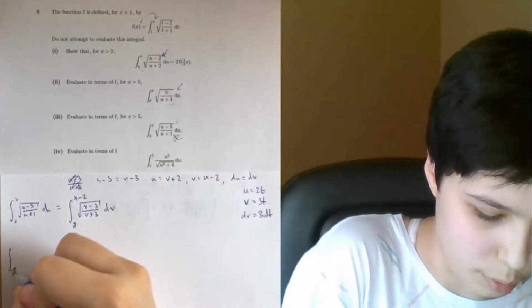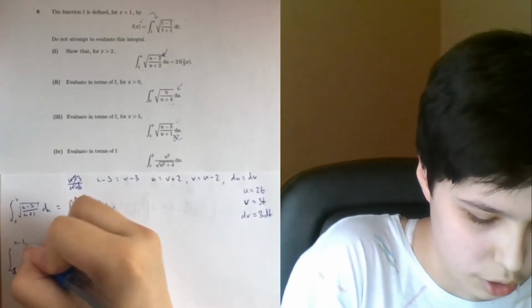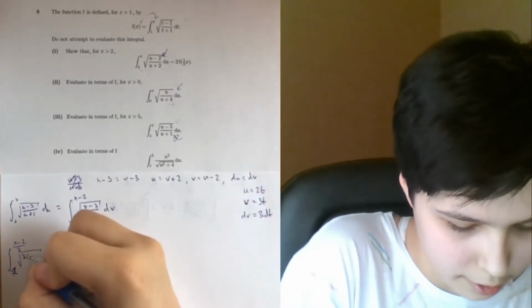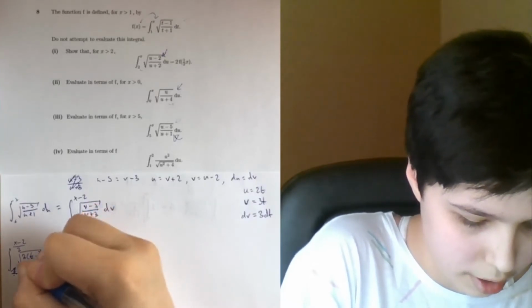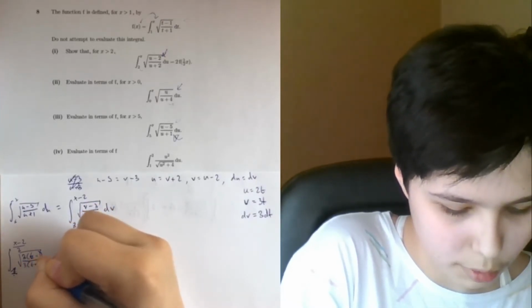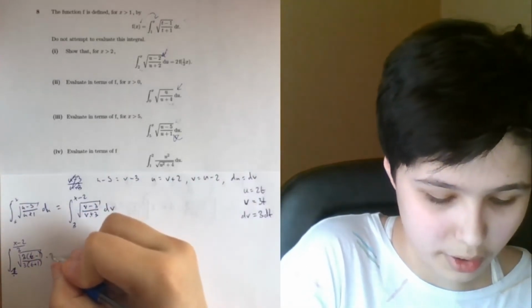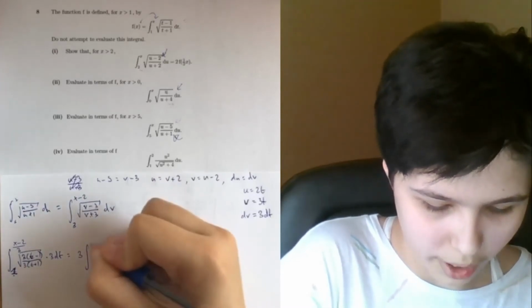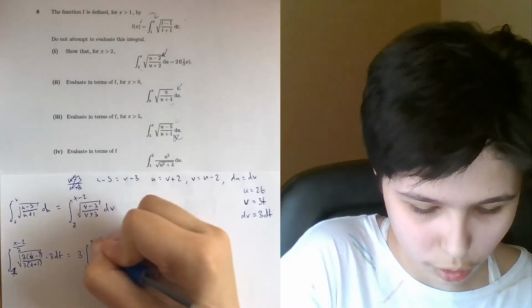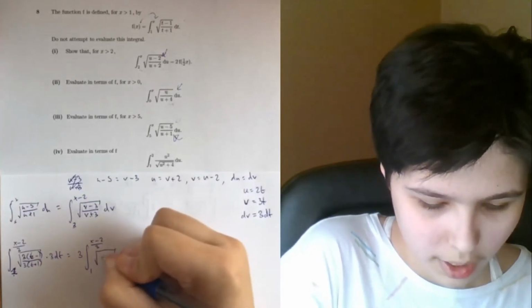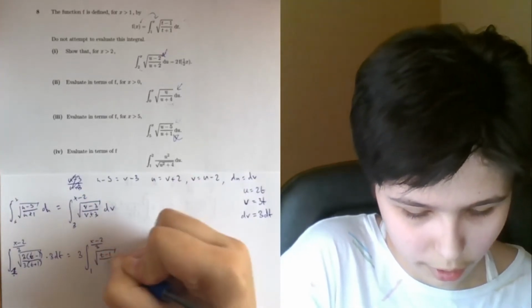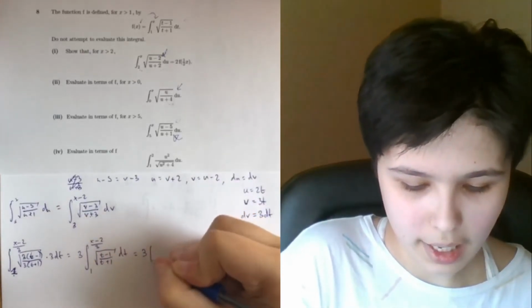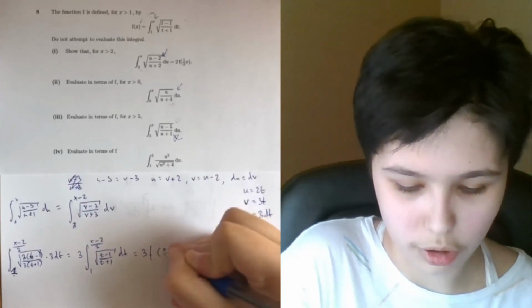the integral from 1 to x minus 2 over 3 of the square root of (3t minus 3) over (3t plus 3) times 3 dt, which equals 3 times the integral from 1 to x minus 2 over 3 of the square root of (t minus 1) over (t plus 1) dt, which is exactly 3f of (x minus 2 over 3).